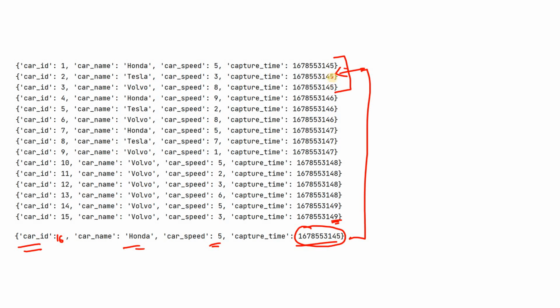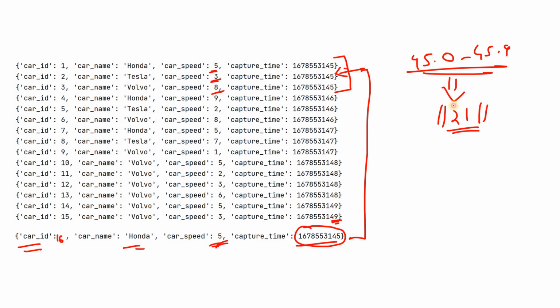If it had come in its proper place, then what should we get as the aggregated result for that window from 45.0 to 45.9? That is 5 plus 3, 8, 8 plus 8, it will be 16, 16 plus 5, that is 21. This we should get as total car speed. But because this event is not coming on time, we are getting only the aggregation outcome of these 3, which is 5 plus 3, 8, 8 plus 8, 16. But this 16 is a wrong result. Actually, we should consider this car speed also, although it is out of order.